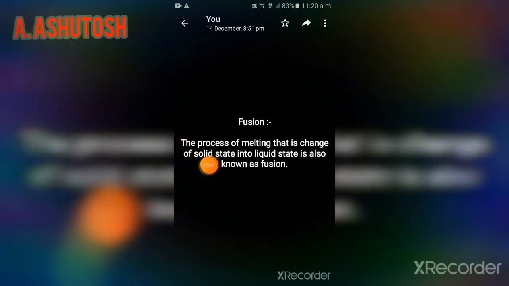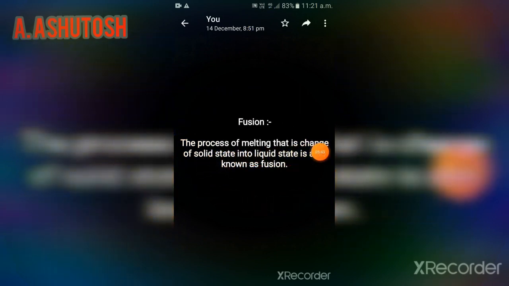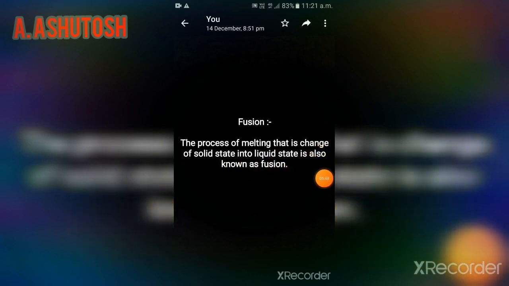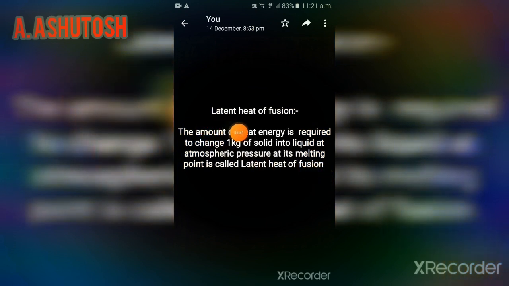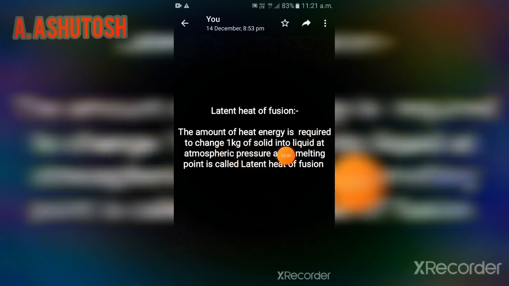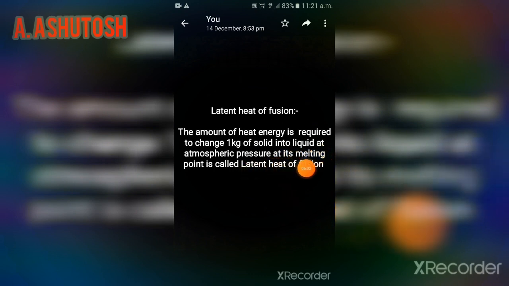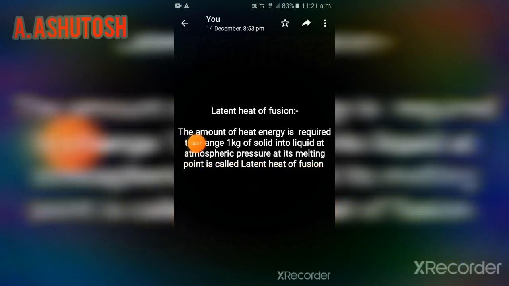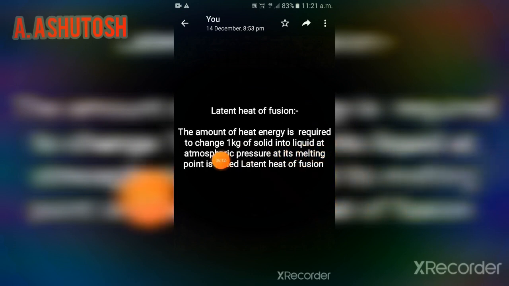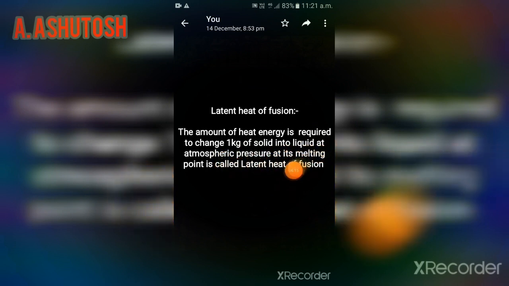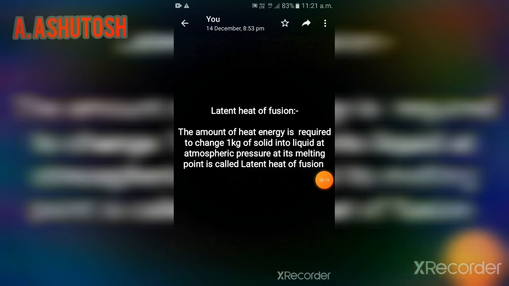Then come to fusion. The process of melting, that is change of state from solid state into liquid state, is also known as fusion. Then come to latent heat of fusion. What is latent heat of fusion? The amount of heat energy required to change 1 kg of solid into liquid at atmospheric pressure at its melting point is called latent heat of fusion.